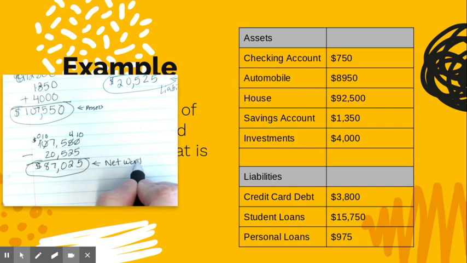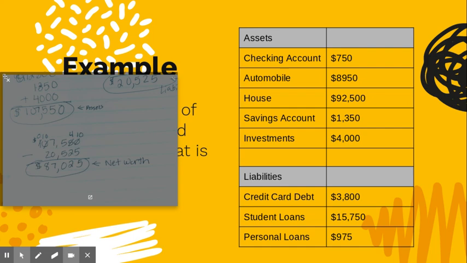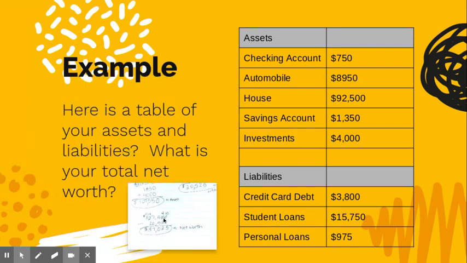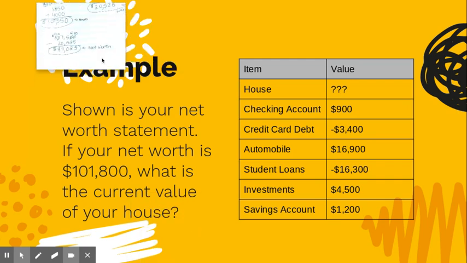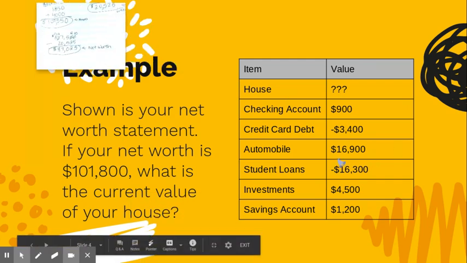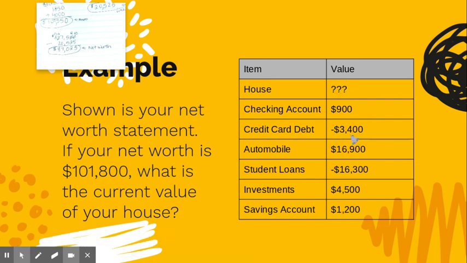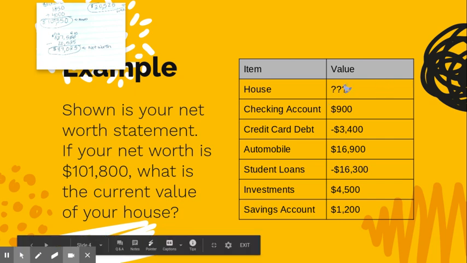And this is my net worth right here. It's pretty simple, but a little bit of work to do. We're going to go on to the next one. So here, shown is your net worth statement. If you look, it has positives and negatives. Remember, positives are assets and negatives are liabilities. If my net worth is $101,800, what is the current value of my house? Because we're trying to find my house value.